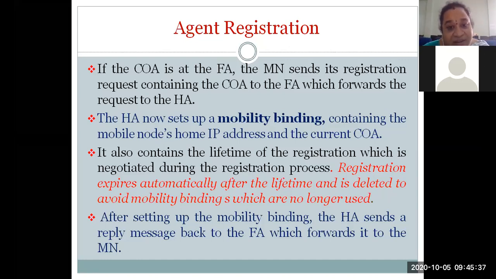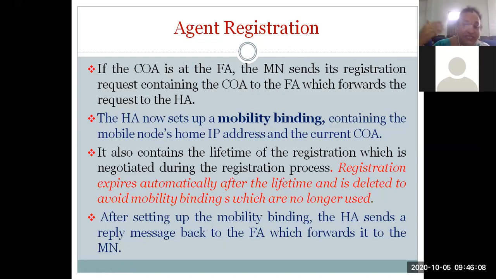Otherwise, if you keep registering continuously with the corresponding agent, it won't allow new calls, and you will continuously stay in its visitor list. To avoid that and serve all the customers, a registration lifetime has been introduced, giving a chance for all the customers.